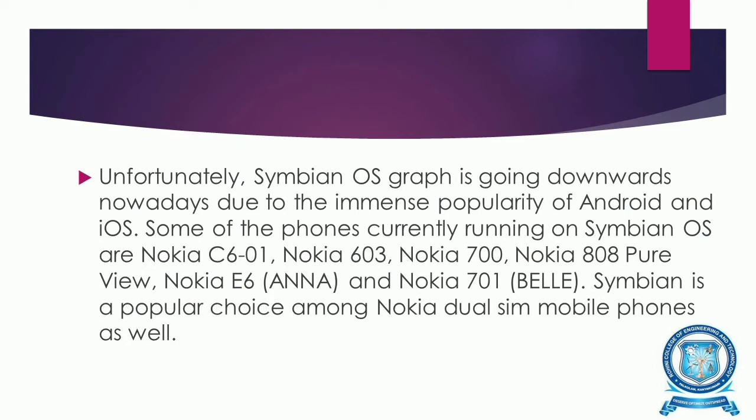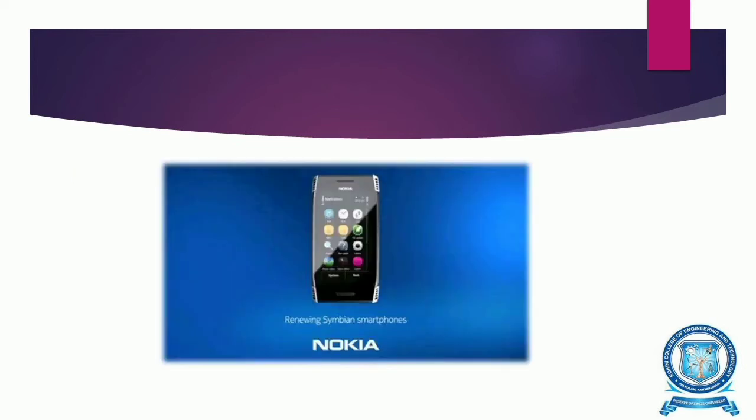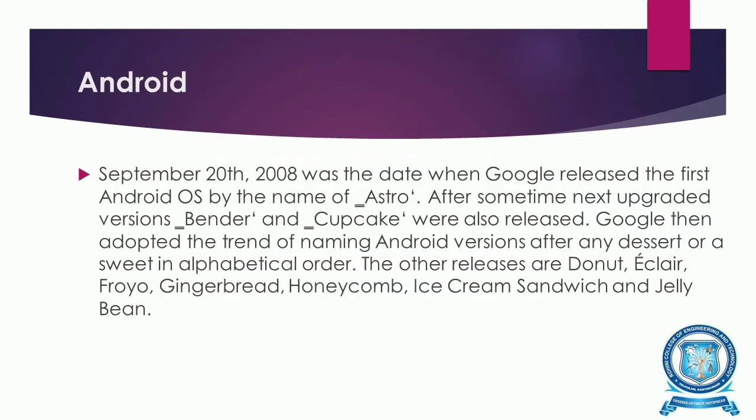Some of the phones that are currently running on the Symbian OS are Nokia C601, Nokia 603, Nokia 700, Nokia 808 PureView, Nokia E6 Anna and Nokia 701 Bella. Symbian is a popular choice among Nokia dual SIM mobile phones as well. This is the image of the Nokia phones, and next we are going to see Android.